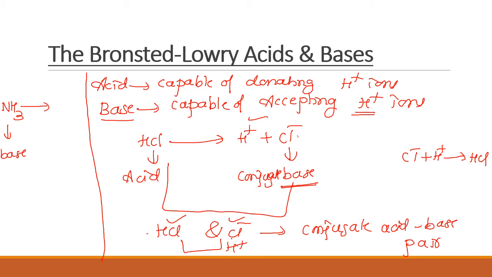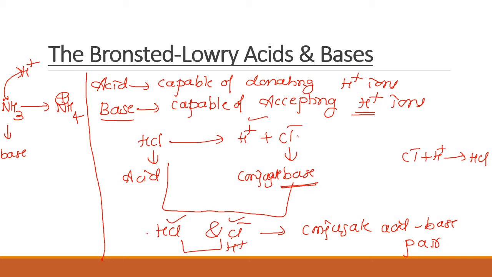If it accepts an H plus ion, NH4 plus ion is formed. Why is it so? Because H plus has an electron deficiency, nitrogen has to give its electrons to H plus, and only then can it accept H plus and form the NH4 plus ion.